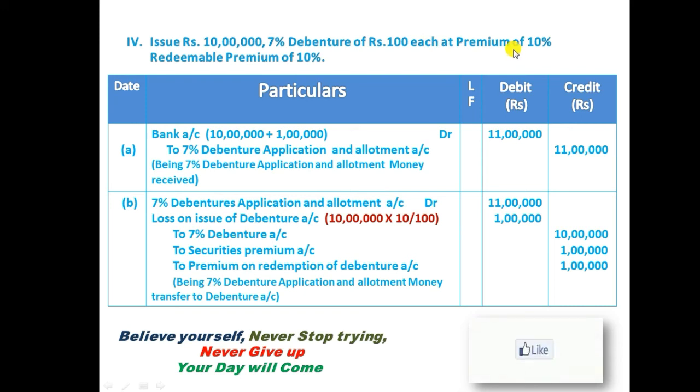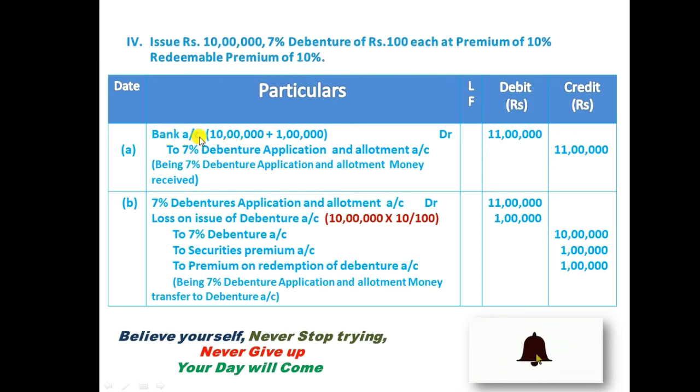So at the time of depositing into the company's bank account, they need to deposit 10 lakh for the loan and 10% for premium, a total of 11 lakh. But at the time of maturity period also, the company is going to return 10 lakh face value as well as 10% as a premium. Let's see how to record the transaction.